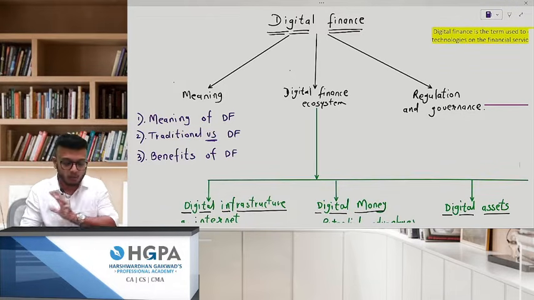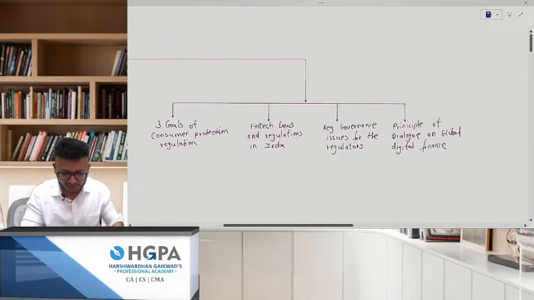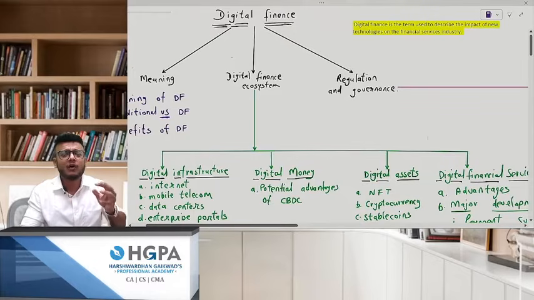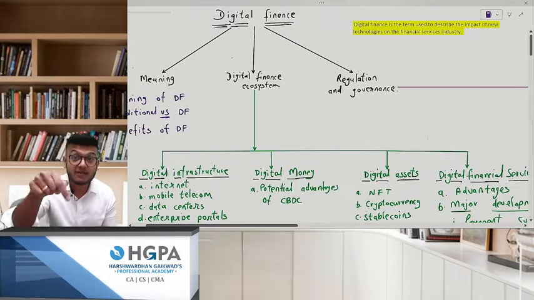Now, what I have done is I've drawn a flowchart of the entire chapter. You can see it on the screen. It's a big flowchart, to be very precise. You can draw it, you can just pause the video, you can draw it, or you can get the entire sheet. Just WhatsApp the number given in your description box.